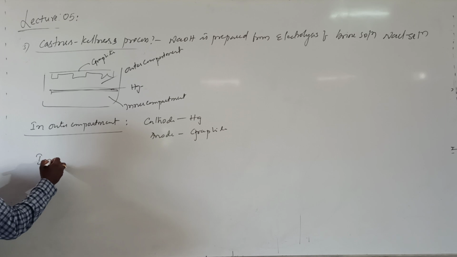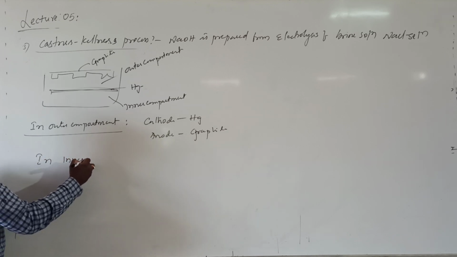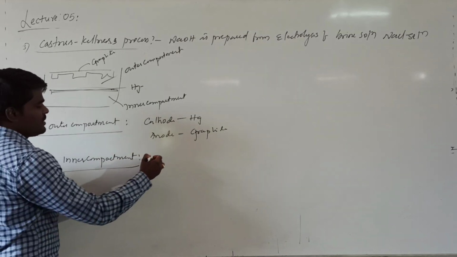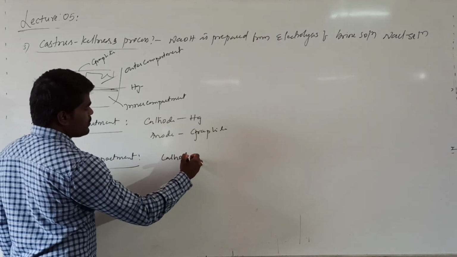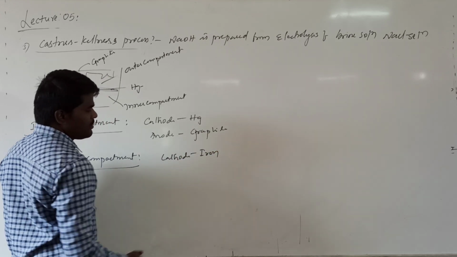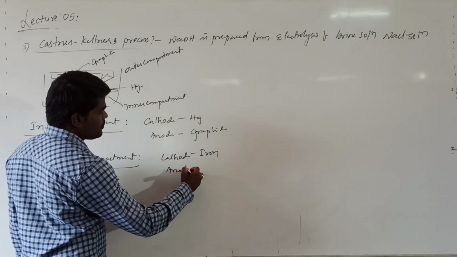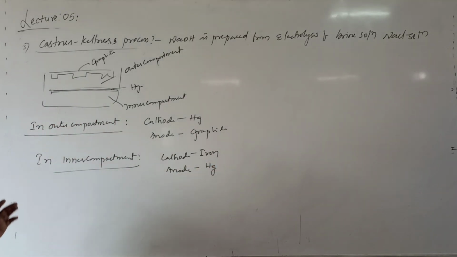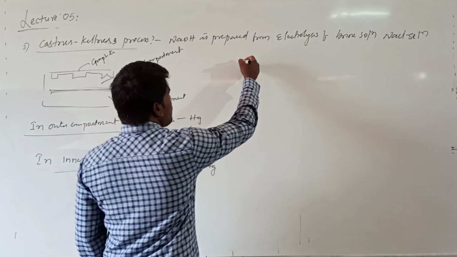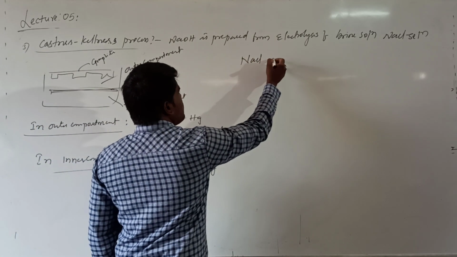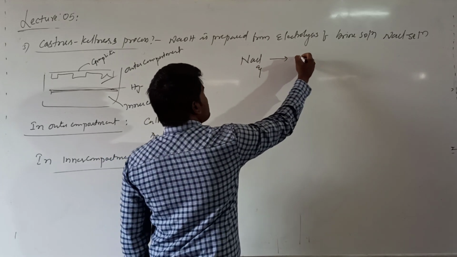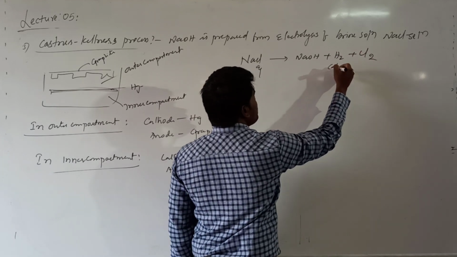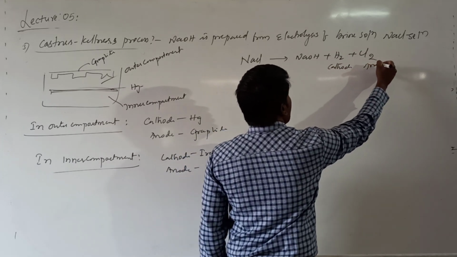In the inner compartment, cathode is iron and anode is mercury. This is an important aspect. What are the cathode and anode in the inner compartment as well as the outer compartment? If you are talking about the overall reaction, this NaCl will basically form NaOH, liberating H2 gas as well as Cl2 gas. This will be at cathode and this will be at anode. This is the overall reaction.